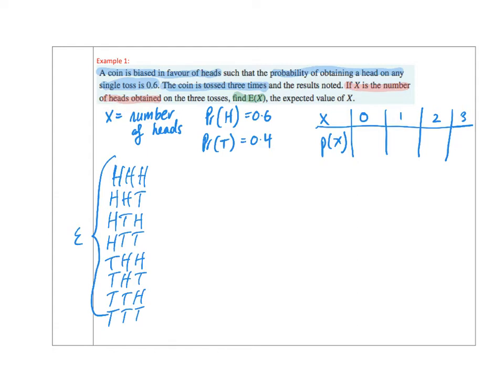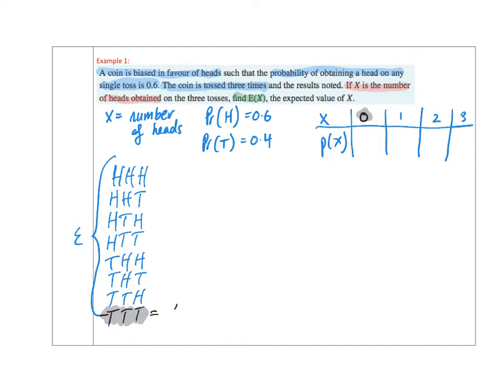Let's start with 0. It's something rather easy to obtain. When I have a look here, which one of these presents the 0 case? The only time there is no head is right at the bottom here, where we would get a tail followed by tail followed by tail. So how do we do that?